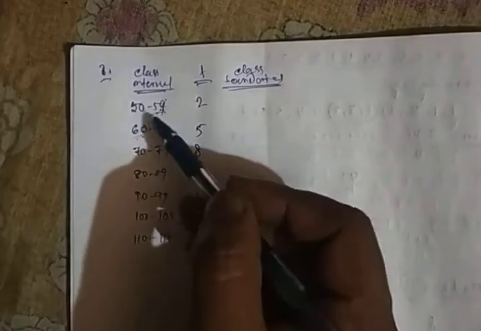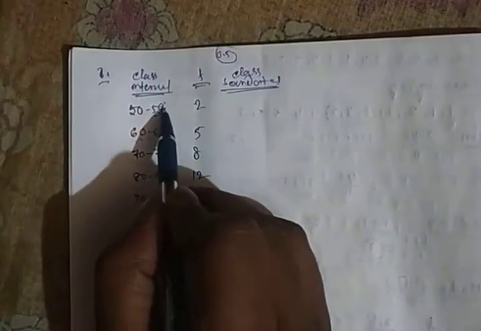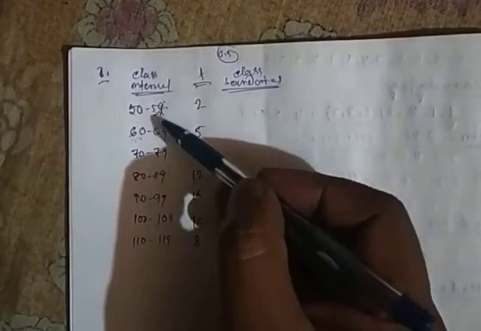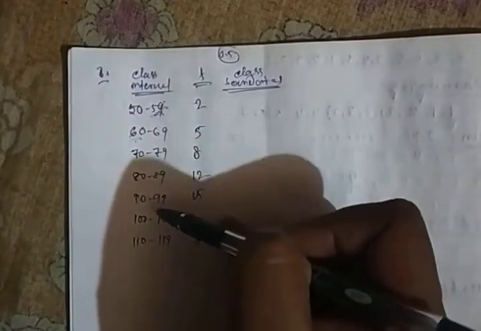So the average is 1 by 2. So 1 by 2 is 0.5. So we will add the 0.5 in this interval, and in this interval we will subtract this 0.5. To make the intervals the same length, we will also do this 0.5. We will subtract 0.5 from this also and add 0.5 in this part.